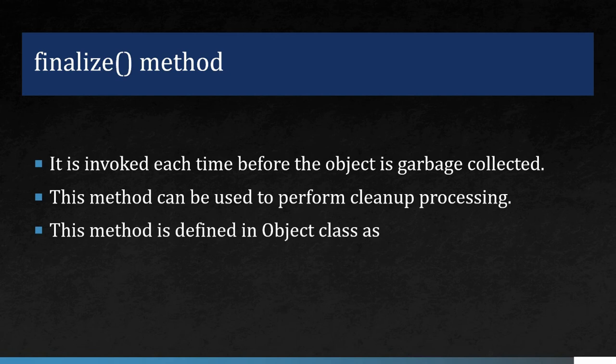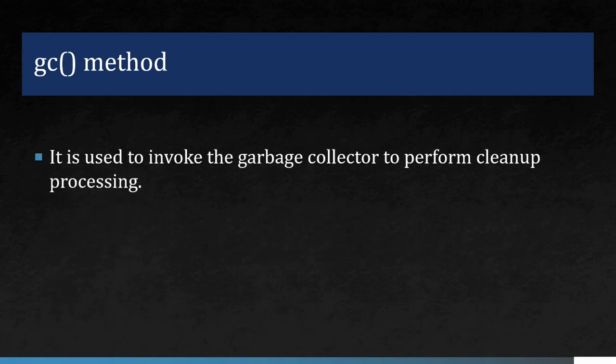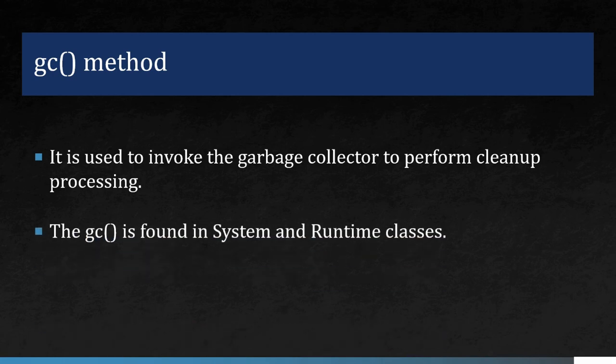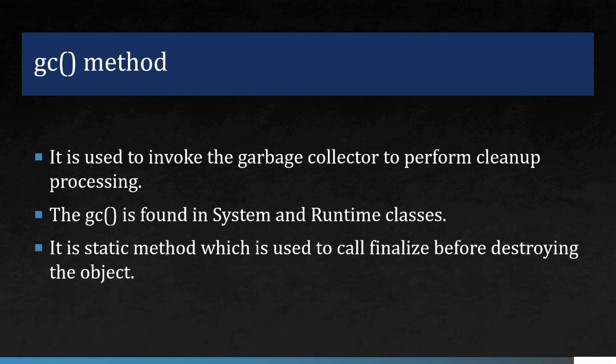This method is defined in the Object class as protected void finalize, and the GC method is used to invoke the garbage collector to perform the cleanup processing. This GC is found in the System and Runtime classes. So it is a static method which is used to call the finalize before destroying the object.